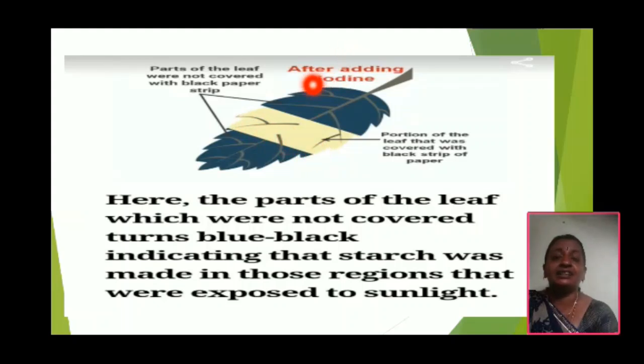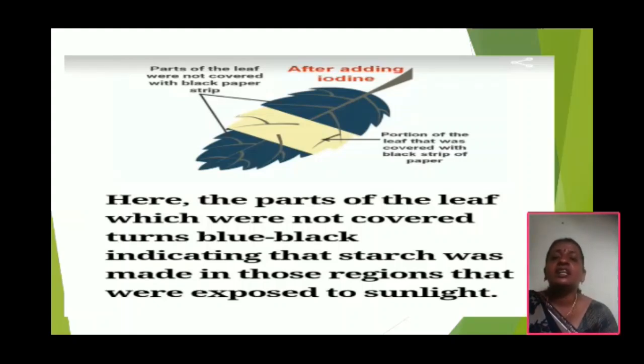See this. This is the covered portion and this one is the uncovered portion. First of all, the uncovered portion of the leaf gives bluish black color when tested with iodine solution. Okay, and the covered portion of the leaf did not receive any color change because it had no sunlight. So starch was not produced in that portion. So it does not change its color when tested with iodine solution.